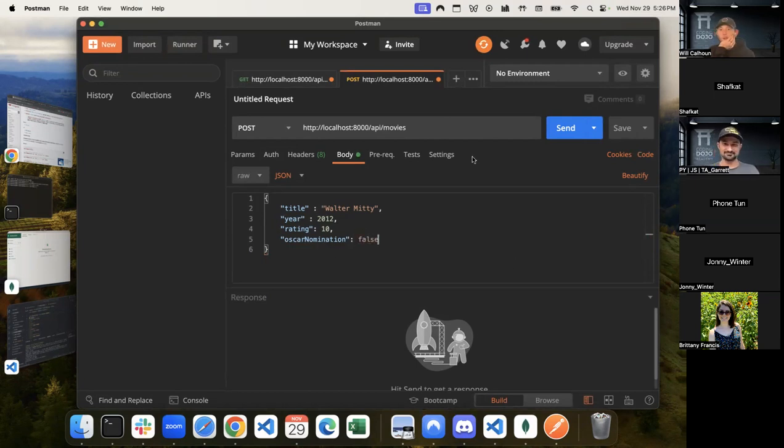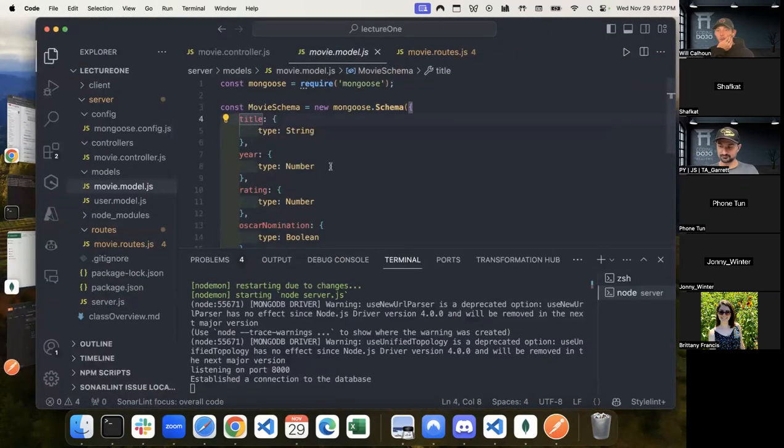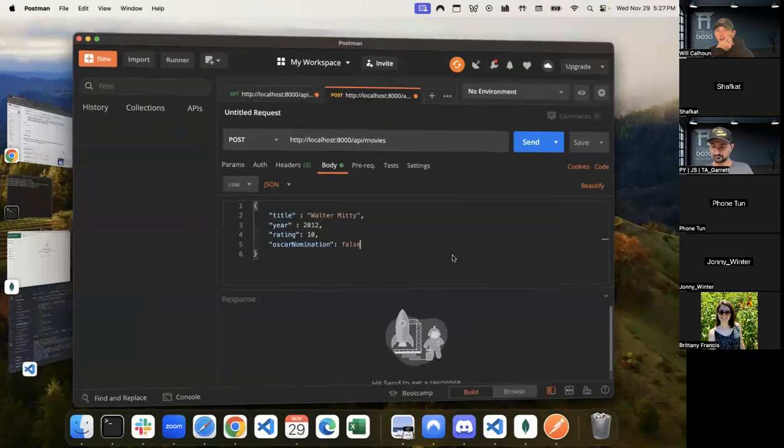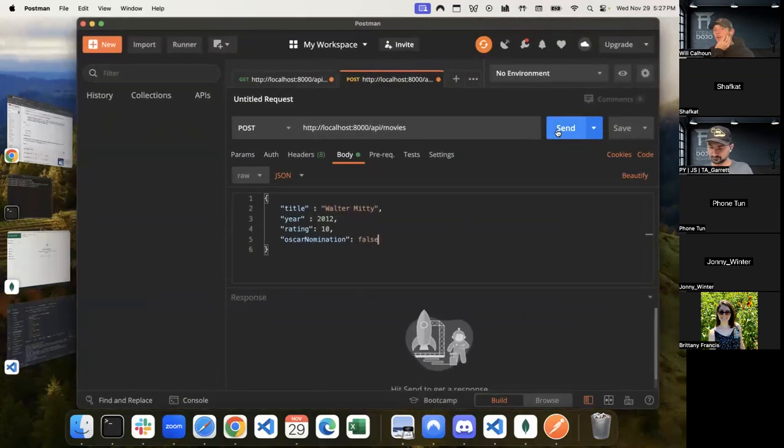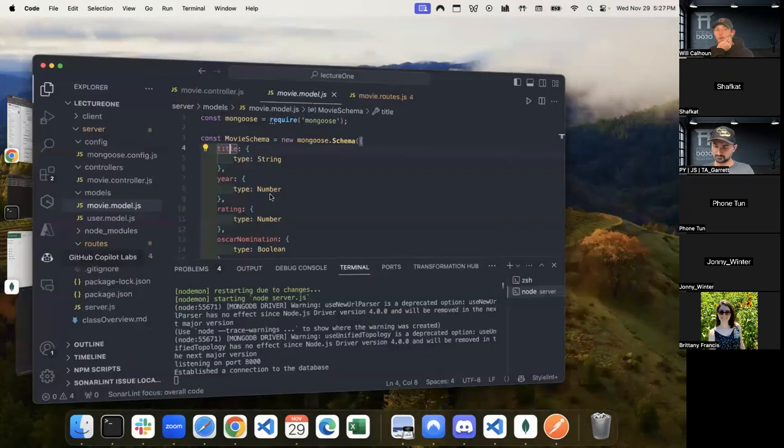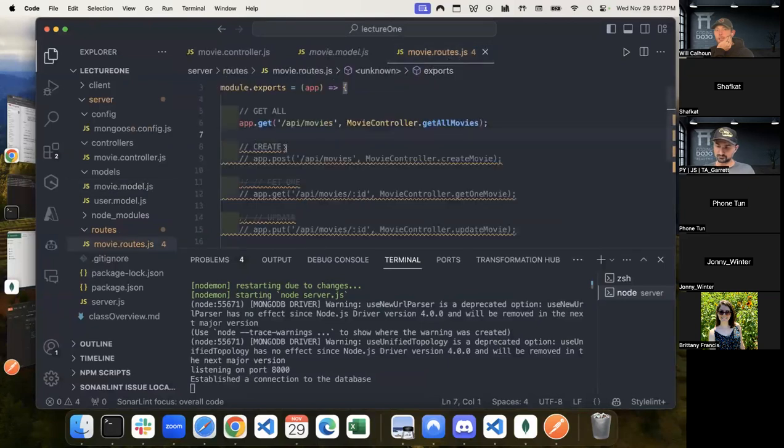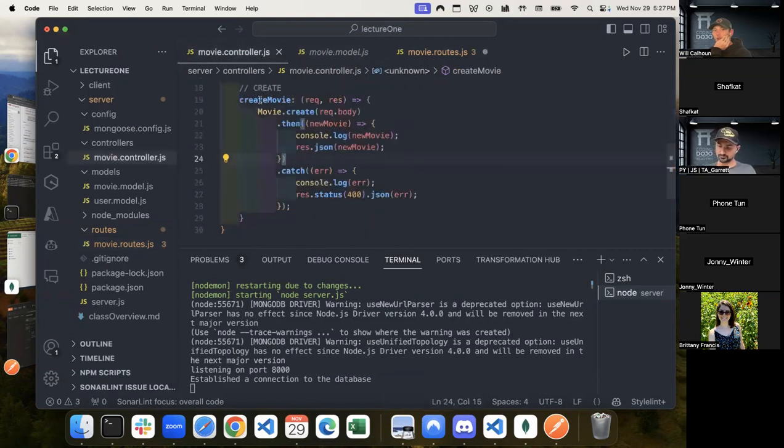Cool. So now what should happen is if I run this request, if I click send, it's going to go to my routes page and it's going to say, hey, I have a post request at API/movies. It says, great, we have that. Okay, go to your movie controller and run create movie. And it's going to run here.